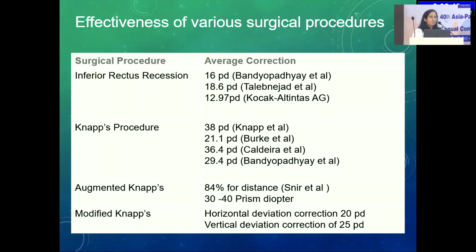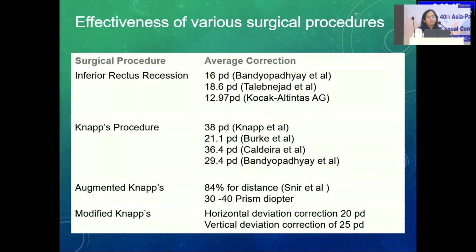Coming to the effectiveness of various surgical procedures, for inferior rectus recession, the average correction that has been reported in various studies ranges from 12 to 16. For NAPS, it ranges from 29 to 38. However, in patients with large vertical deviations, you sometimes need to put a suture in the horizontal muscle, which is said to be an augmented NAPS, and it is said to correct 30 to 40 prism.